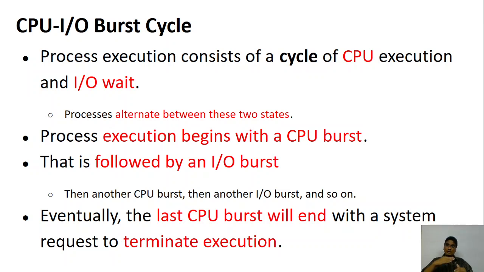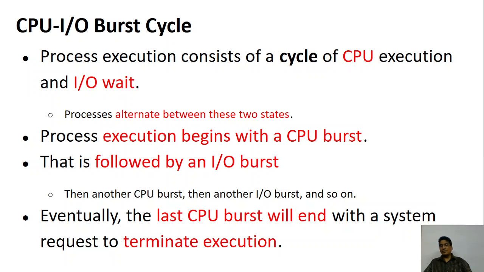So you start with the CPU burst, and then IO burst, then CPU burst, then IO burst, and this cycle will keep on continuing, and finally at one particular point there will be a last CPU burst. After that, your program will terminate. So this is the general idea.